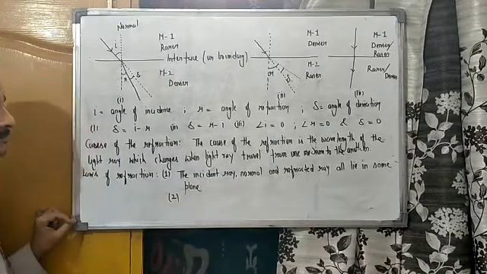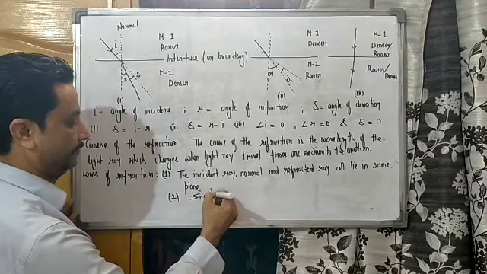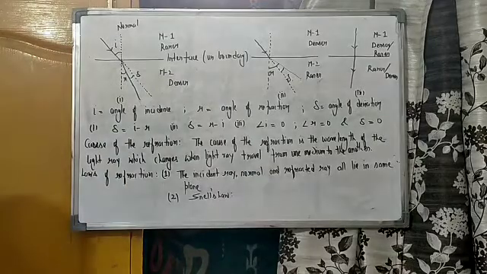And the second one, this is known as Snell's law. What is Snell's law?